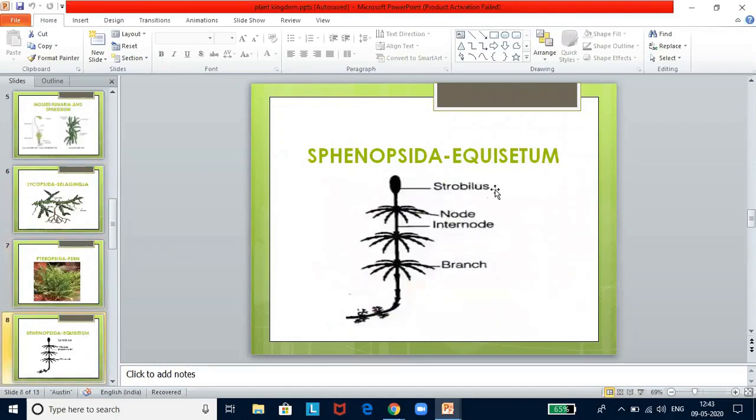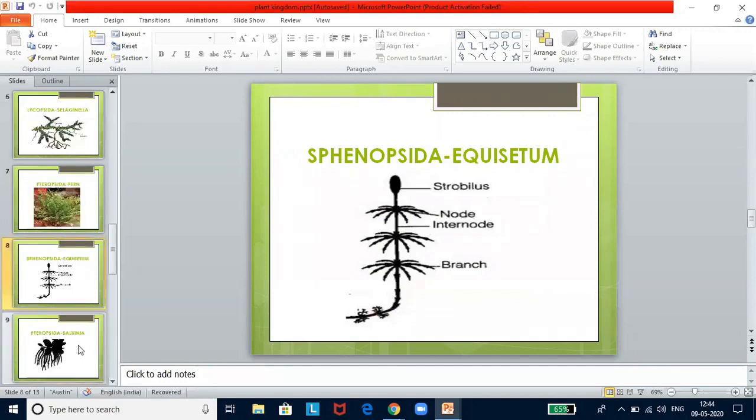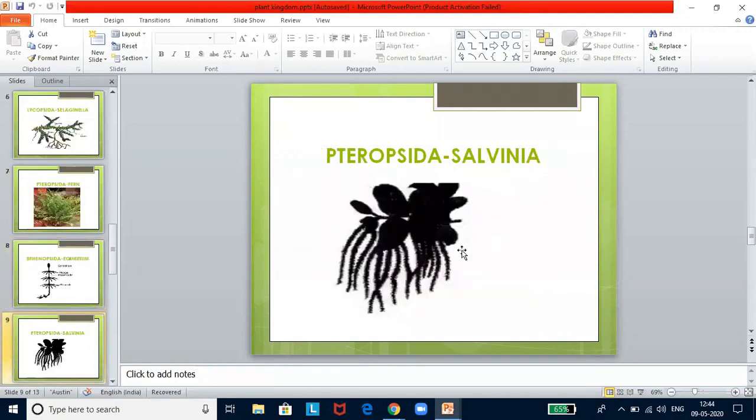This is very important. They might show you this Equisetum picture and ask you to identify strobilus, node, internode, and branch. So make a note of it. And Pteropsida, it is Salvinia. This they will not give you alone. Maybe they will give you Salvinia along with Eichhornia, and they will ask you to identify what is what, which is A and which is B. So make a note of it.